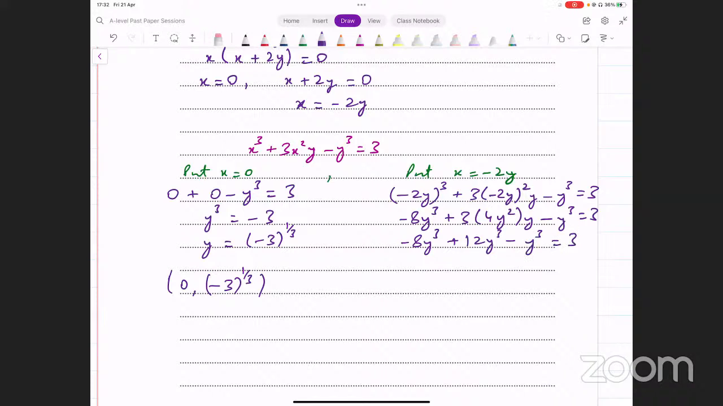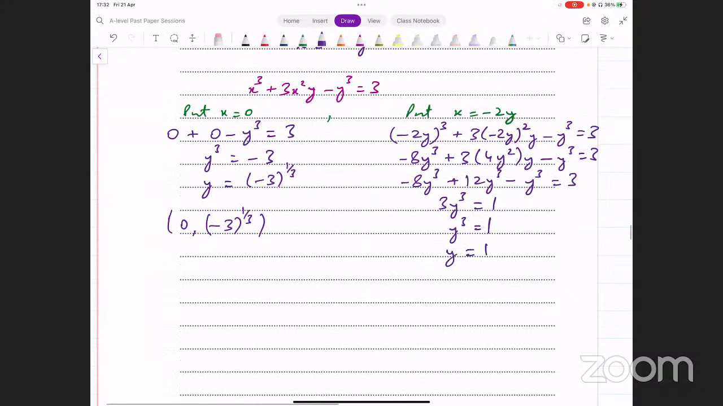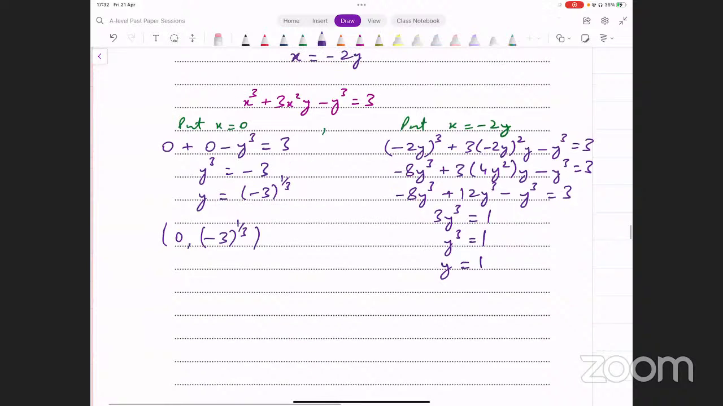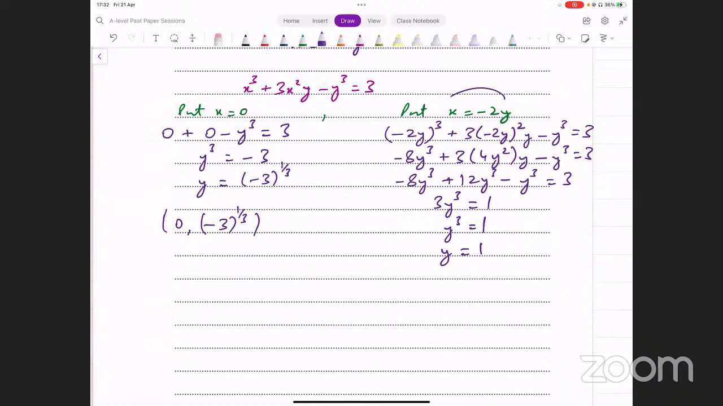What do we get on the left side now? 12 minus 8 minus 1, that's 3y cube equal to 3, and y cube equals 1. And that gives us y equal to 1. Now, what about the corresponding value for x? इसको वापस input कर दें इस equation के अंदर. And that gives us x equals minus 2 into 1, which is going to give you minus 2. X की value आपके पास आ जाती है minus 2.